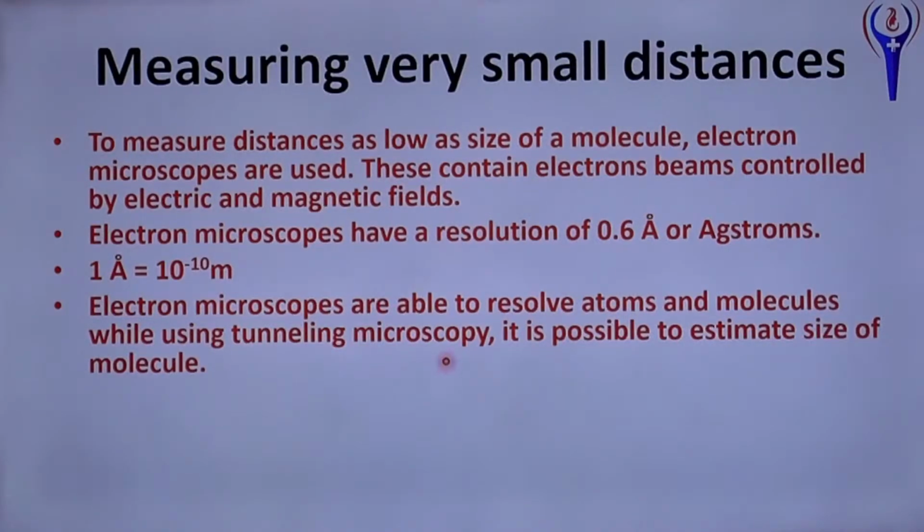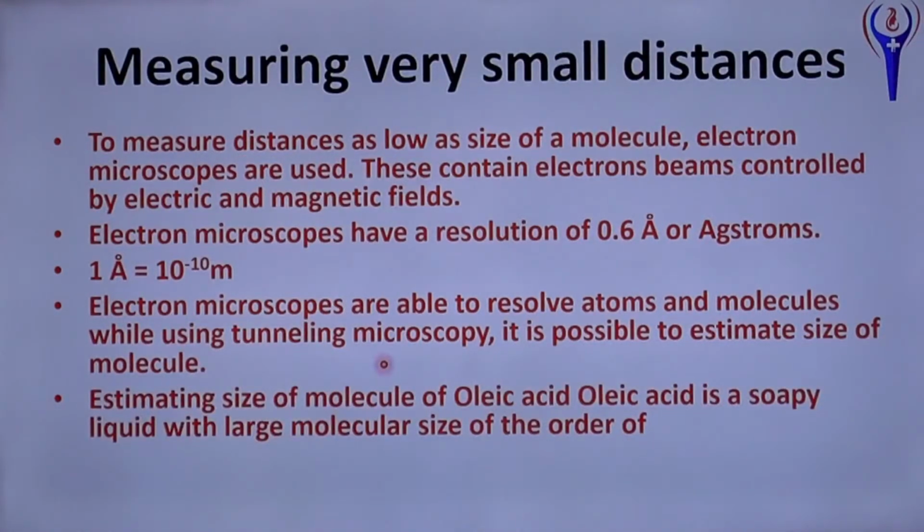Last class I said there are different types of electron microscope, like the scanning electron microscope and the tunneling electron microscope. With that, it is possible to estimate the size of a molecule. The size of the molecule can be estimated using an electron microscope, and the advanced version is the tunneling microscope. Estimating the size of a molecule of oleic acid.